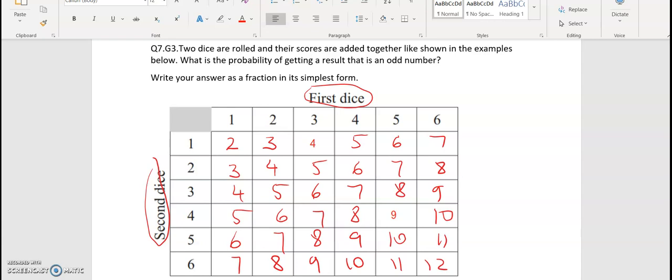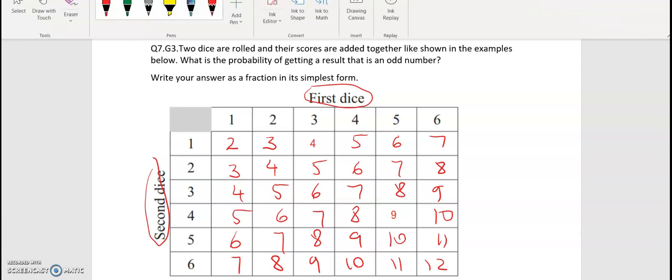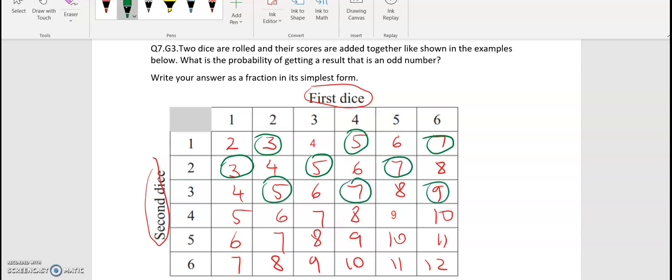So the question is, what's the probability of getting a result that is an odd number? So we're looking at the odd numbers in here. Change the colour. So what do we have as odd? 3, 5, 7, 3, 5, 7, 5, 7, 9. You can see the pattern in here, so it's basically half of them. But we'll continue with this.